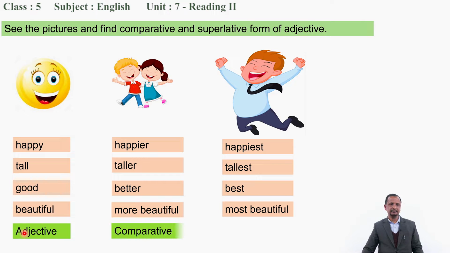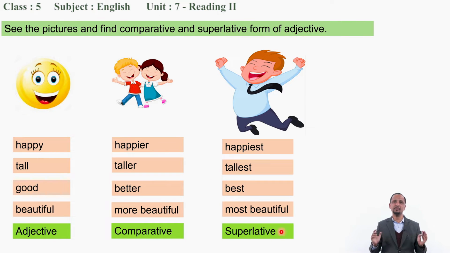Now these, happier, taller, or with the ending -er or more, they are comparative. Happiest, tallest, best, or most beautiful, they are superlative. So I think now you are clear about the forms of adjective.